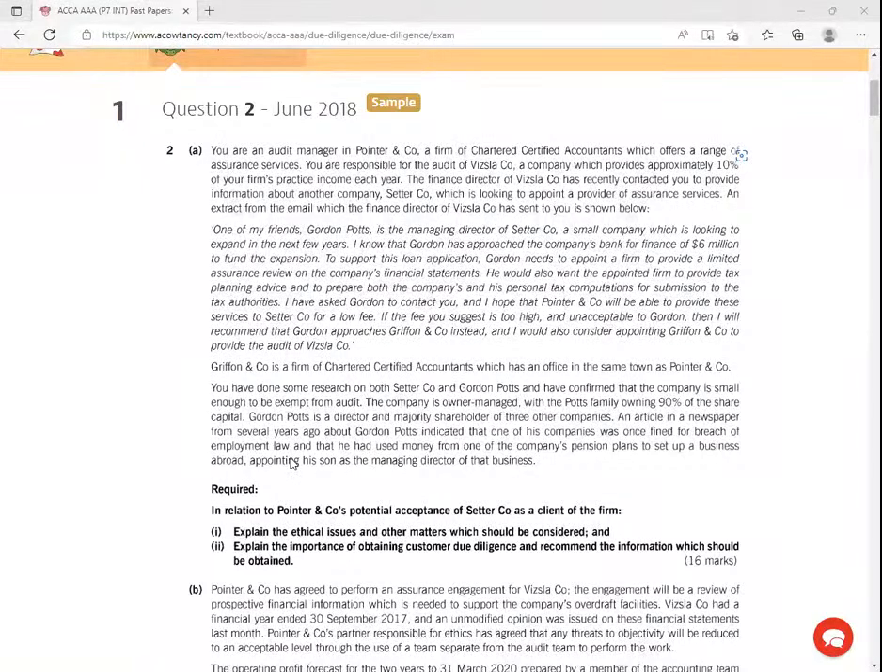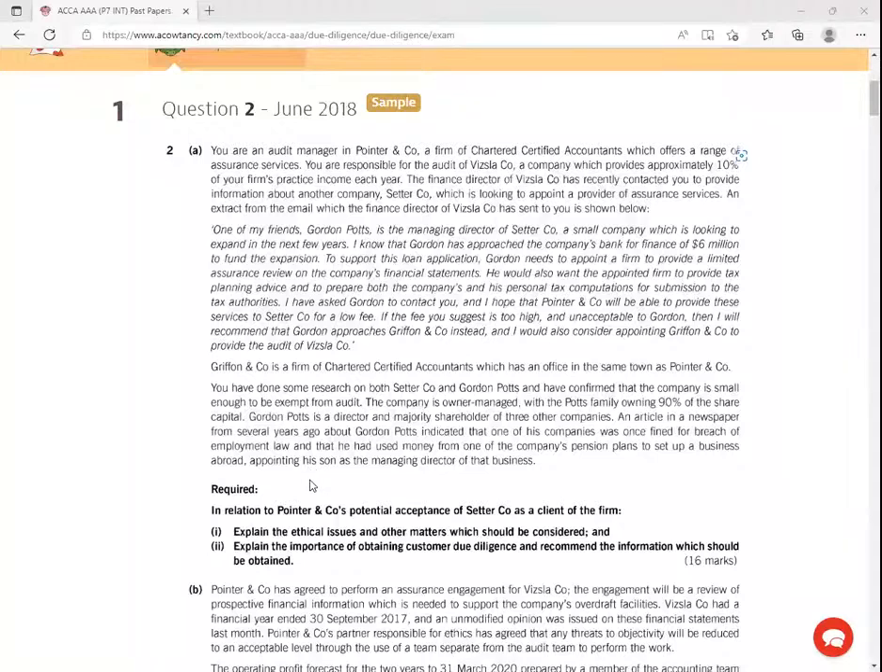Imagine setting up a business abroad and using money of retirees, pension money. You're taking this money abroad. So chances are, when you hear this kind of an arrangement, there could be a possibility of money laundering. Run away from this business. Run away. Appointing his son as the managing director of that business.